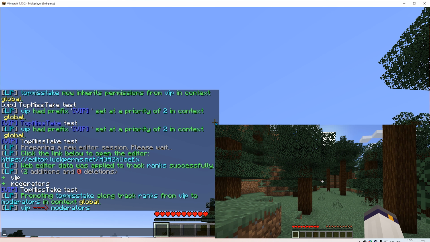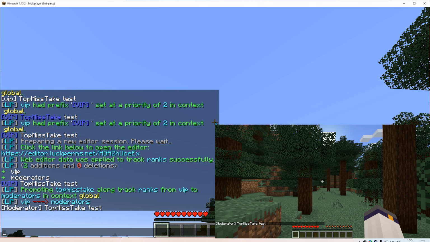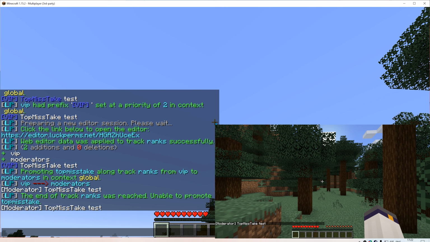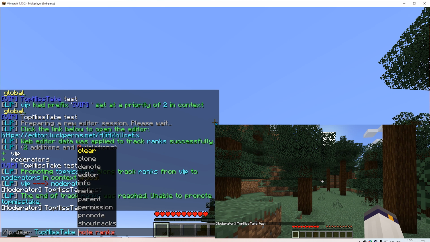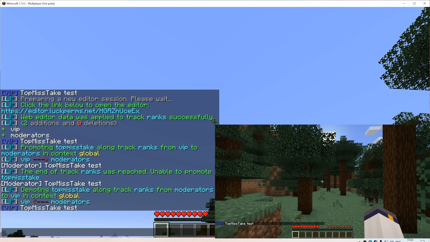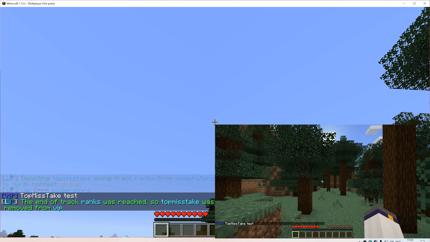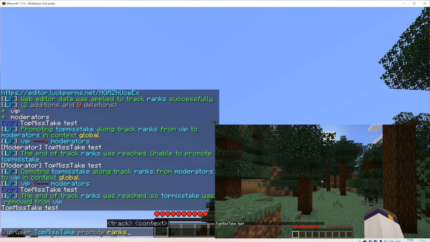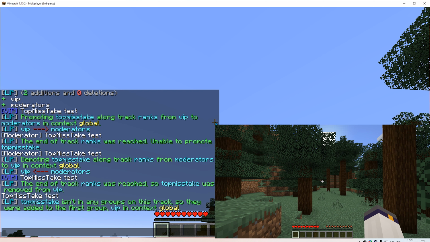Okay, so now he is in moderators. Awesome. If I promote him again, he is still in moderators, but if I demote him, now he is in VIP, and if I demote him once again, now he is not in any group. Since I promoted him in the ranks track and he wasn't in any group, he was automatically pushed to be in the first group in the track order, which is VIP.